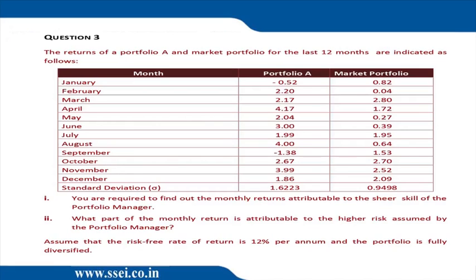1.6223 divided by 0.9498, which comes to 1.708. That's the beta. I hope there is no confusion over there. They've computed the beta by some complication. Do not do the complication. Go to the original formula.